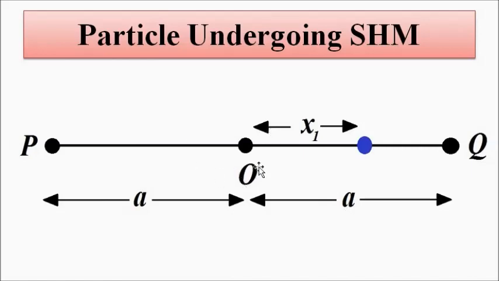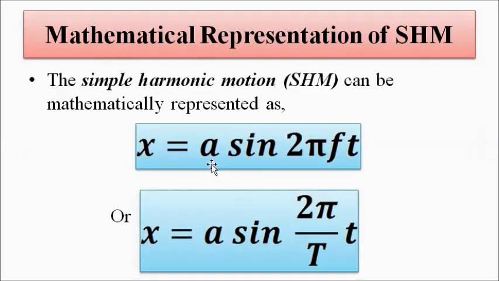No matter which one we take as negative or positive, generally in terms of the coordinate system, the left hand side will be negative and the right hand side, the OQ side, will be positive. So it's your choice. This is the maximum separation, OP at one extreme, OQ at the other extreme, the maximum displacement from the equilibrium position, that is a.